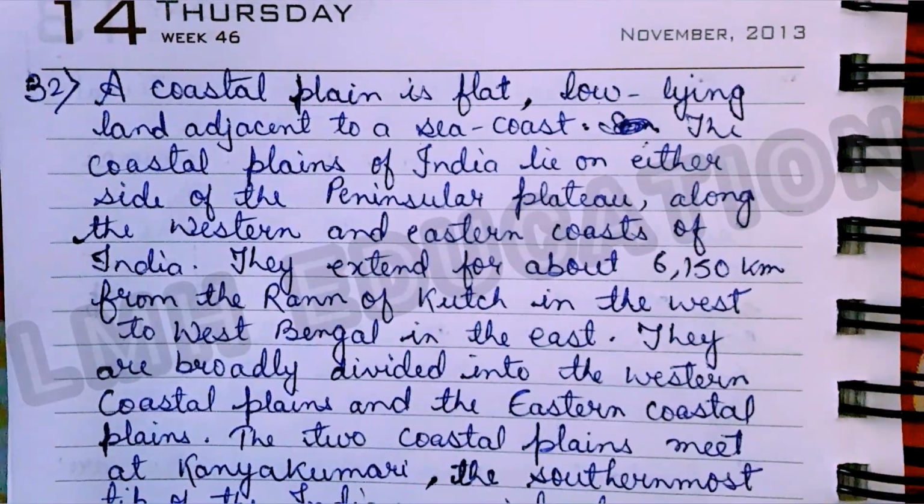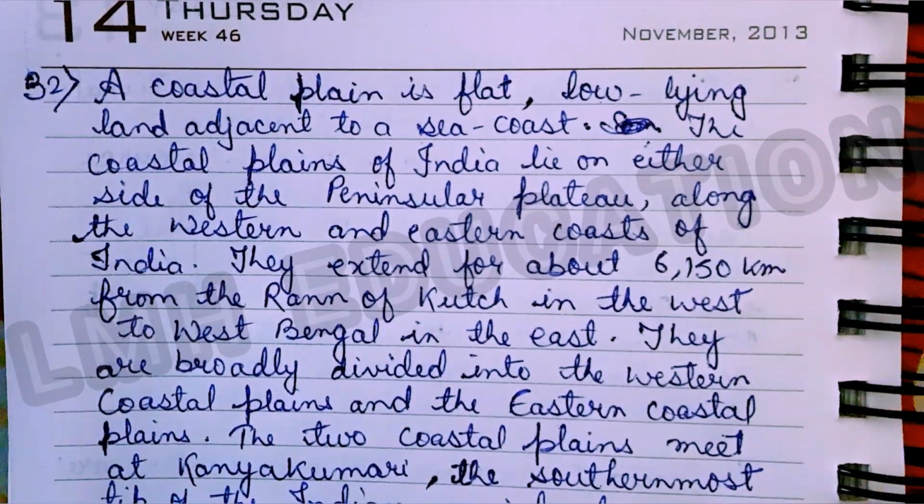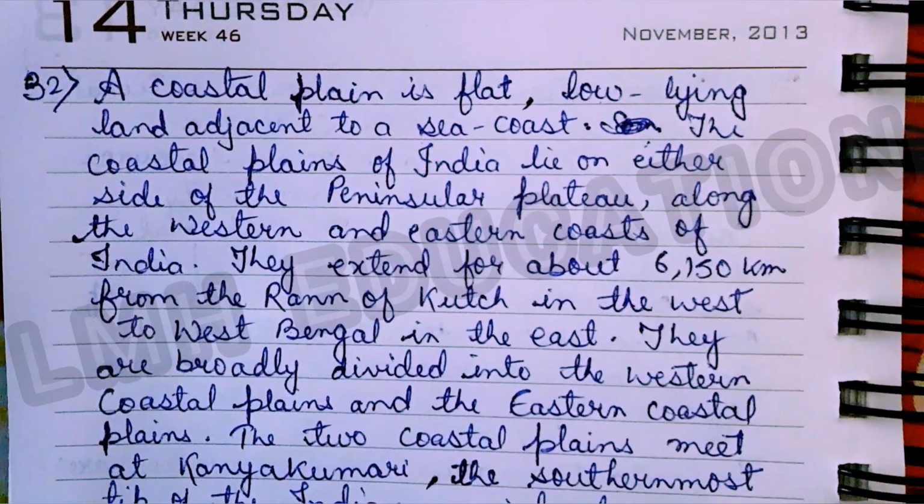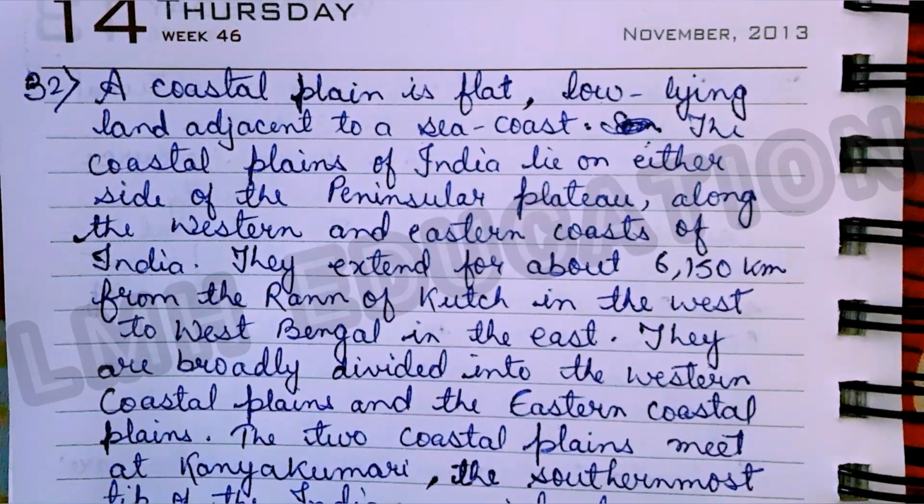Question number 32 is all about the coastal plains of India. The coastal plain is flat, low-lying land adjacent to a sea coast. The coastal plains of India lie on either side of the peninsular plateau along the western and the eastern coast of India. They extend for about 6,150 km from the Rann of Kutch in the west to West Bengal in the east. They are broadly divided into the western coastal plains and the eastern coastal plains.